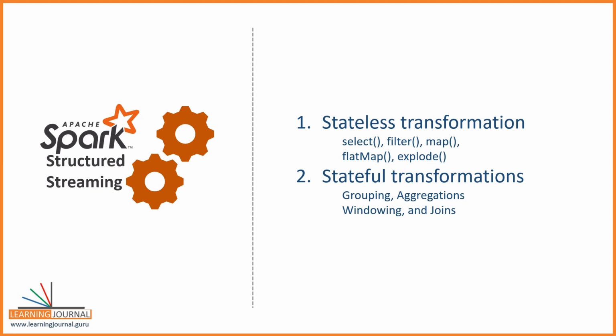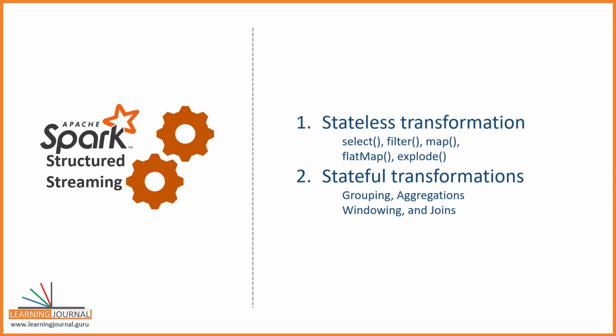These operations will always work with the current micro batch and they have nothing to do with the history. The grouping and aggregation transformations are stateful transformations because they need to maintain states across the micro batches. The grouping and aggregation cannot work correctly without knowing the history, so they always rely on the state information. Great. Hope you understand the difference now.